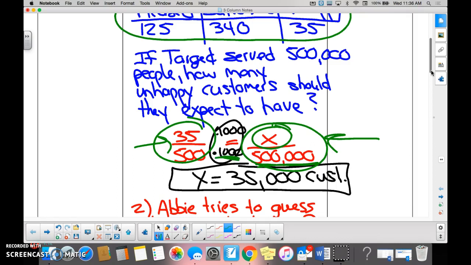Yes. How do we get 1,000 though? How do we figure out that 500 times 1,000 gets us to 500,000? We divided 500,000 by 500, right? And then whatever we do to the bottom, we multiply the top by, I meant 1,000. 1,000, cool.